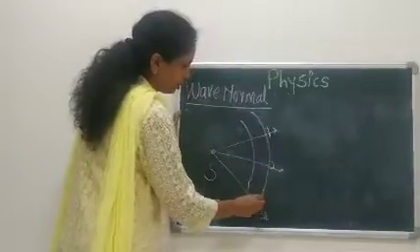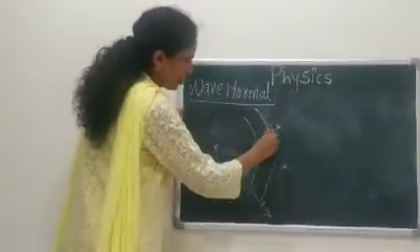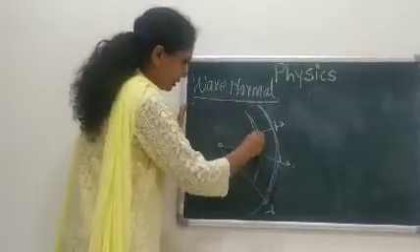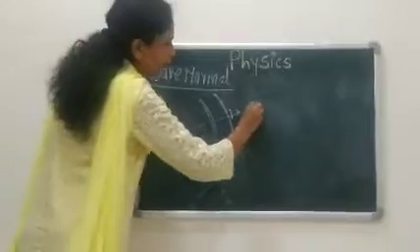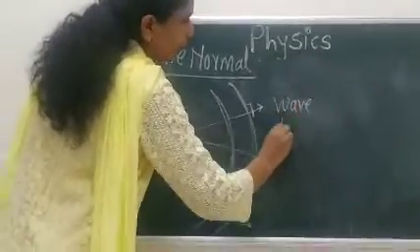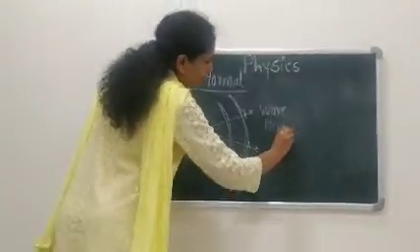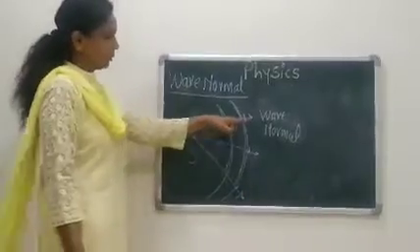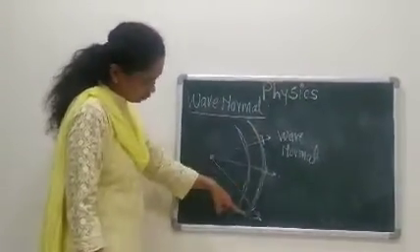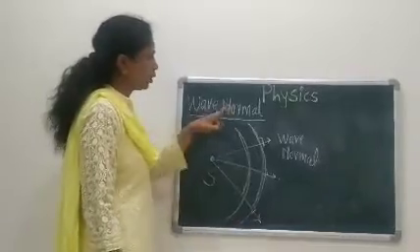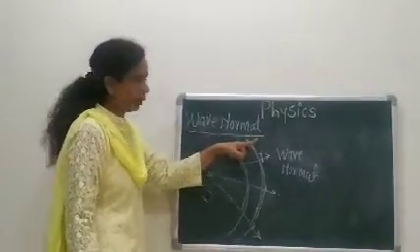Perpendicular drawn to the surface of a wavefront. This is nothing but a spherical wavefront, and this is nothing but a wave normal. A perpendicular drawn to the surface of a wavefront is called as a wave normal.